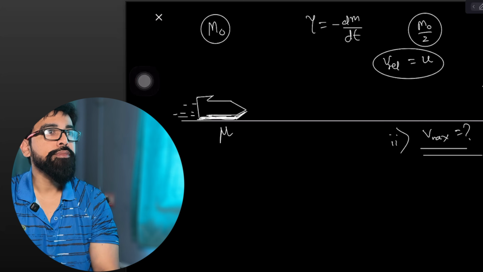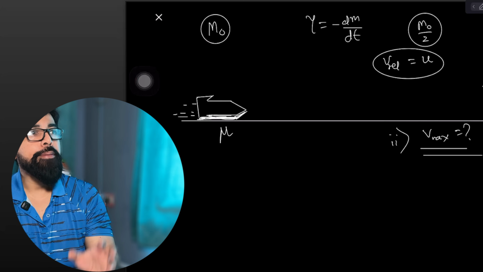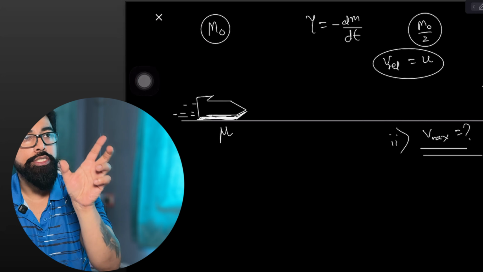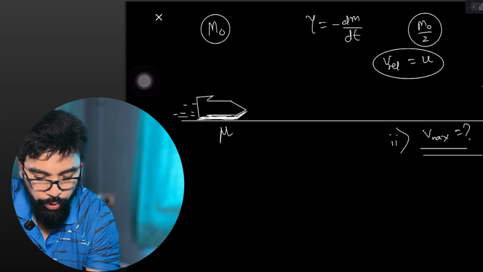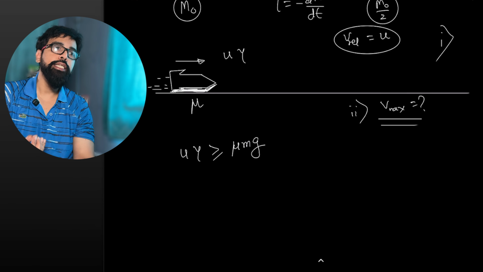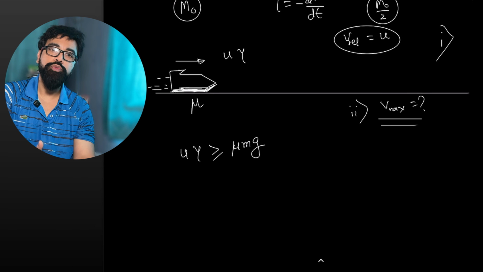So first case. Now see, because of the fuel burn, what will be the force that acts on that horizontal rocket? We all know that it is u into gamma. And if this force is greater than or equal to the limiting static friction, which is mu mg, then this rocket will move.